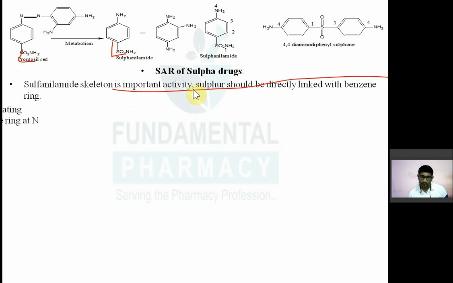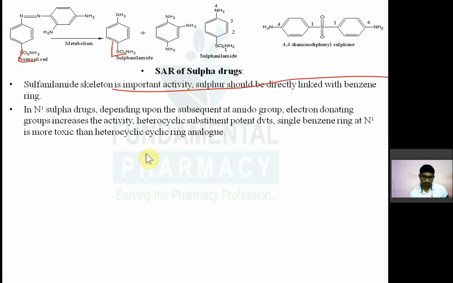In N1 substituted sulfa drugs, depending upon the substitution on the amido group, if there is an electron donating group after the amido group, it will increase the activity.